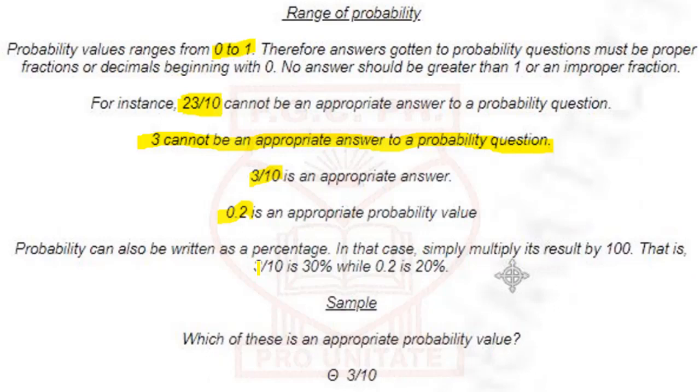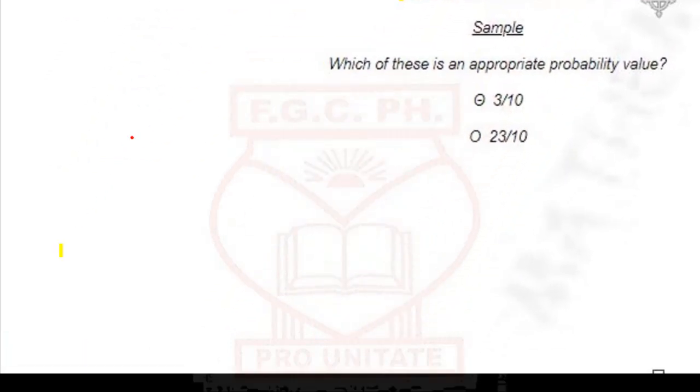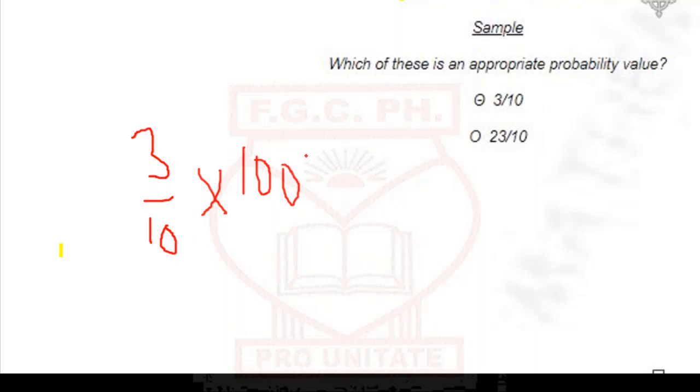If you have 3 over 10 as a probability answer and you're asked to represent it in percentage, you go 3 over 10 times 100%, and that should become 30%.